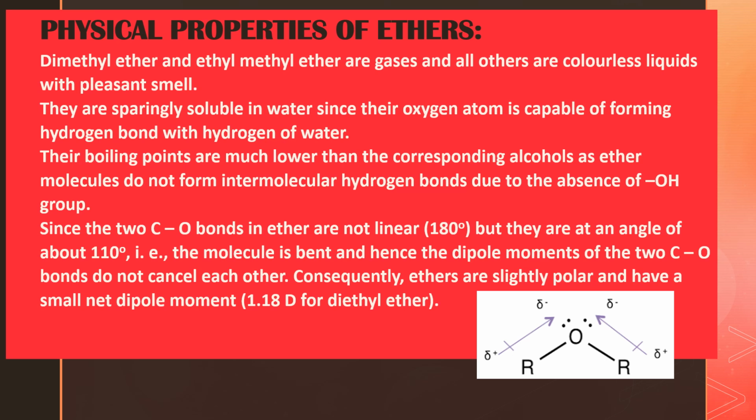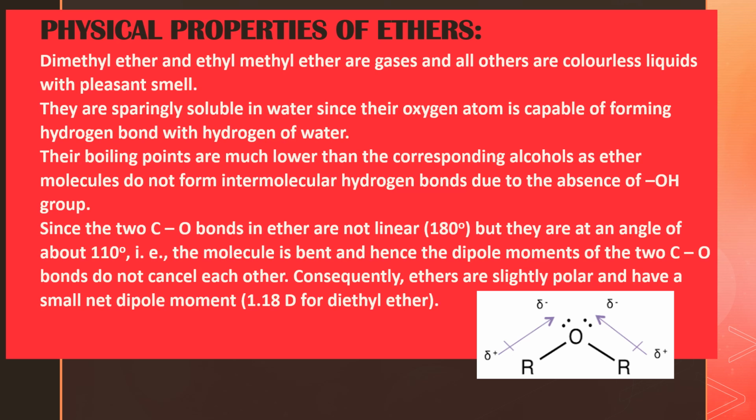This quantity 10 power minus 18 is said to be Debye unit and this is denoted by the symbol D. So here diethyl ether's dipole moment is 1.18 D, meaning 1.18 into 10 power minus 18. Understood? Am I clear, students, to you?